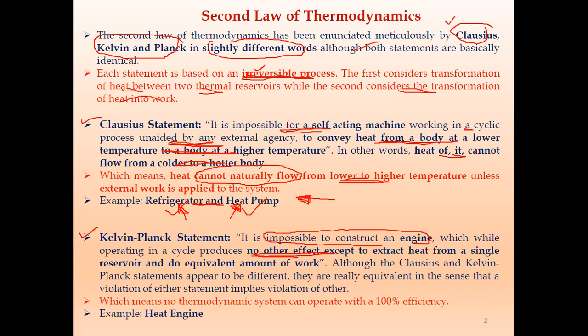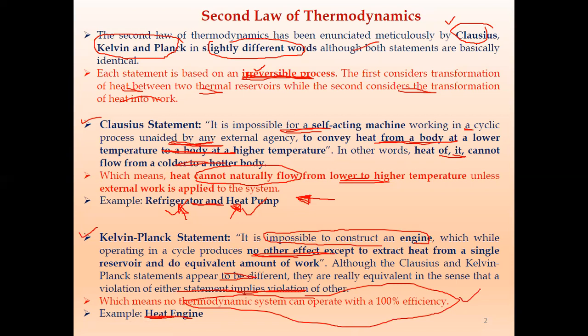Although these two statements appear to be different, they are really equivalent, in the sense that a violation of either statement implies a violation of the other. Which means there is no thermodynamic system, for example a heat engine, that will operate at 100% efficiency.